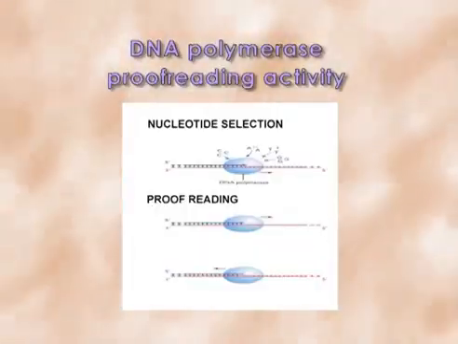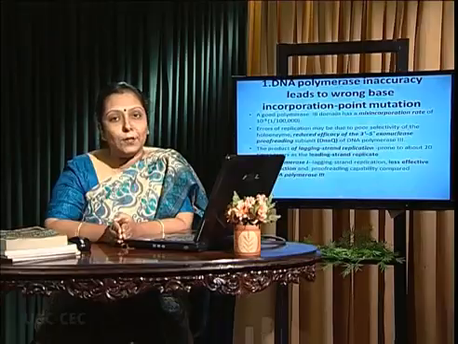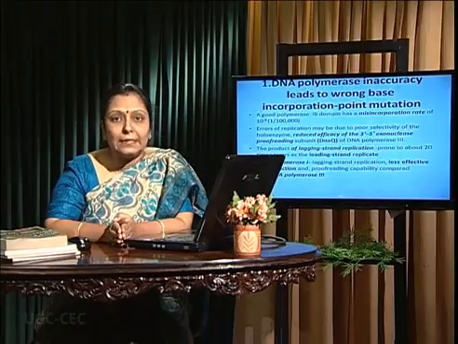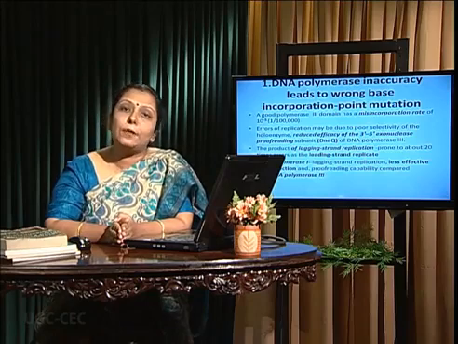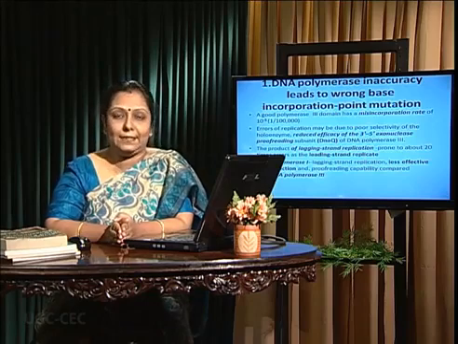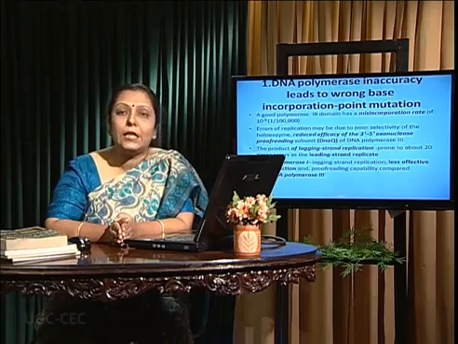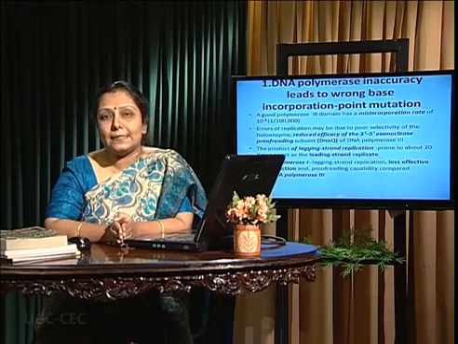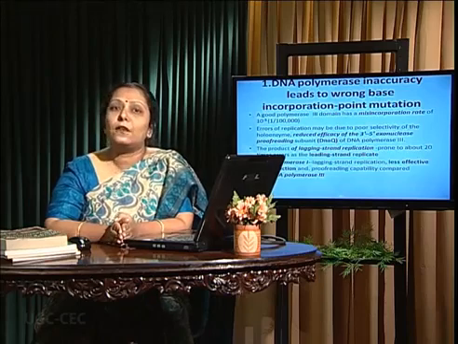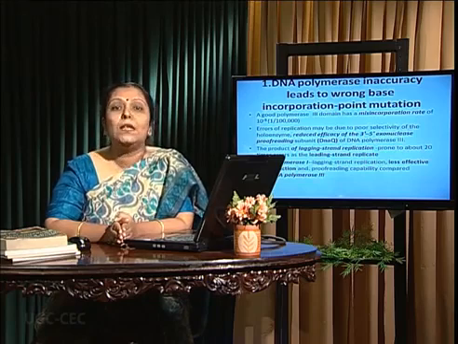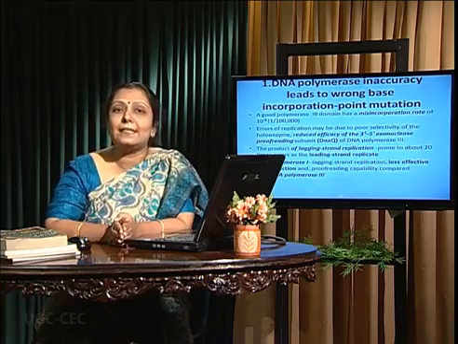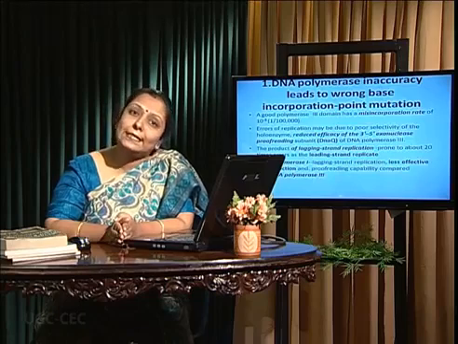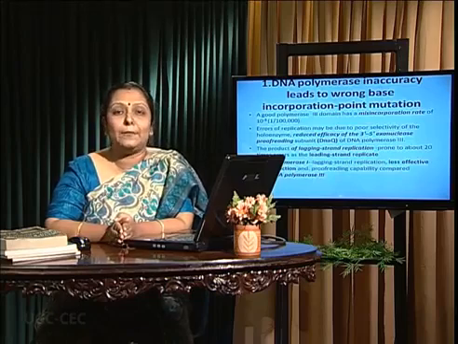Errors in DNA replication: DNA polymerase proofreading activity inaccuracy. As we know, DNA polymerase 3, by its epsilon subunit, has 3' to 5' exonuclease activity. So if a wrong base is inserted during replication, it can be removed. And DNA polymerase 3 is much more efficient in base selection than DNA polymerase 1. So, DNA polymerase 1, which synthesizes the lagging strand, has 20 times more mutation than DNA polymerase 3.